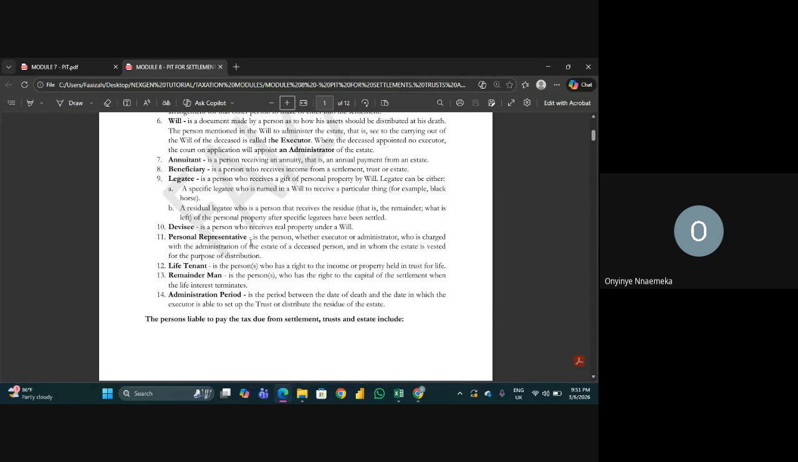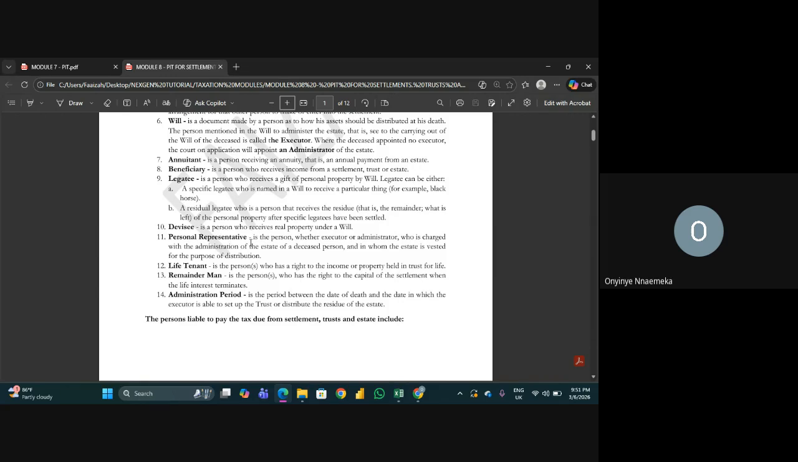We are still rolling. Administration period: between the date of death and the date in which the executor is able to set up the trust or distribute the residue of the estate. That's called the what? Administration period.